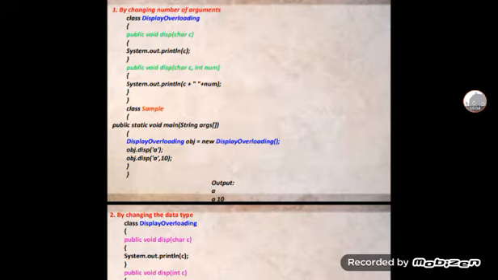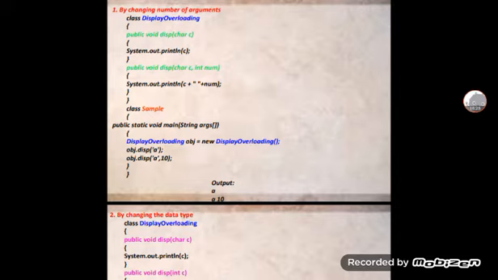After that I mention the class with the same name: public static void main(String[] args). In it, the object is a new instance of the class, new DisplayOverloading.